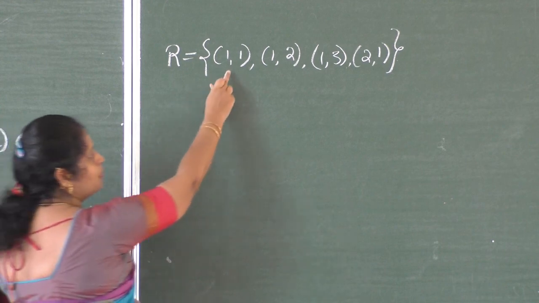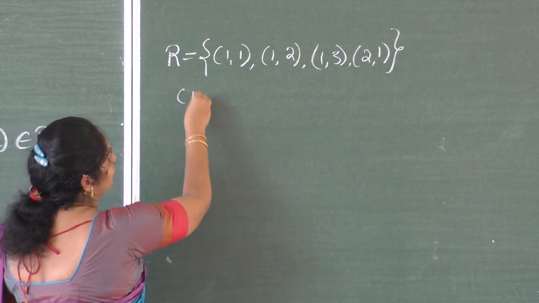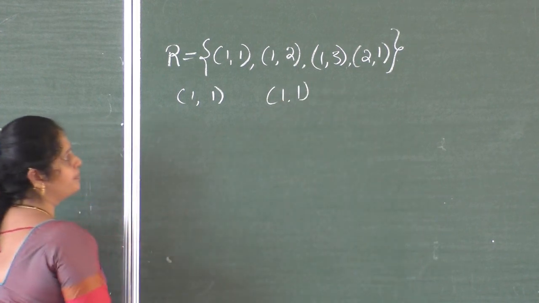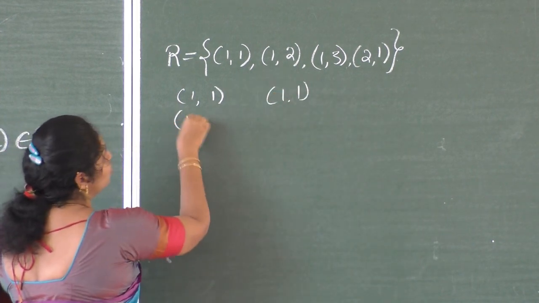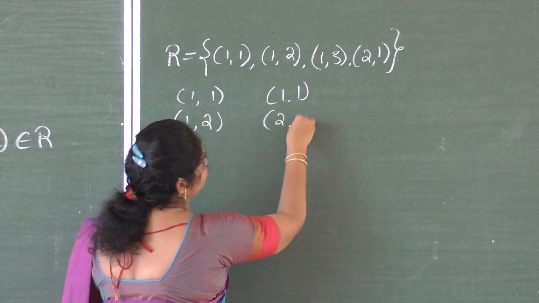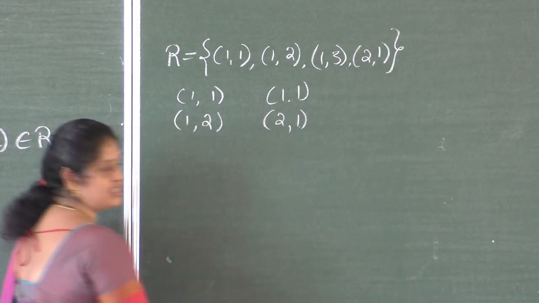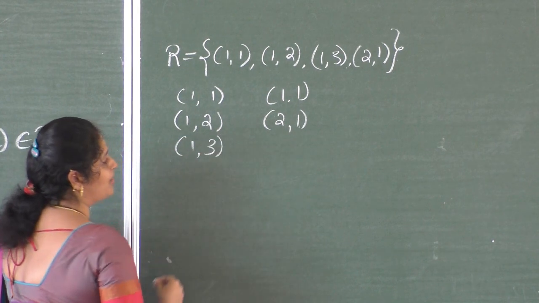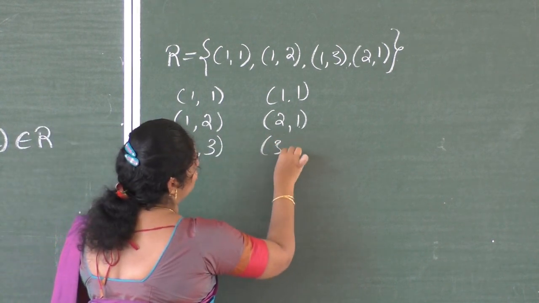Okay, you can see (1, 1). (1, 1) means here (b, a) is also (1, 1). Now (1, 2), that is (a, b); (b, a) is (2, 1). You can see (2, 1) is present. Then (a, b) is now (1, 3), (b, a) is (3, 1).